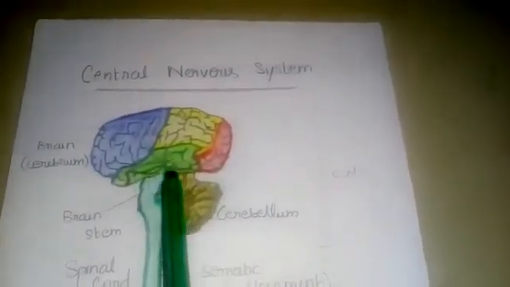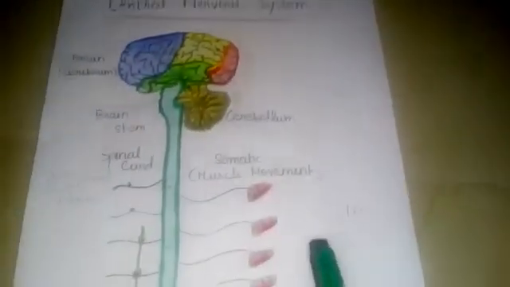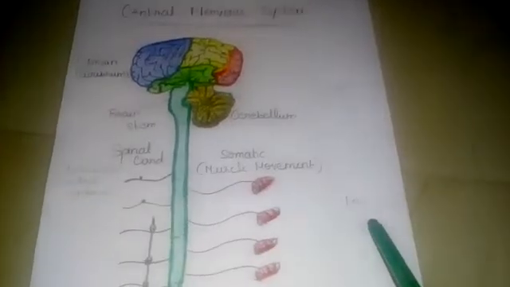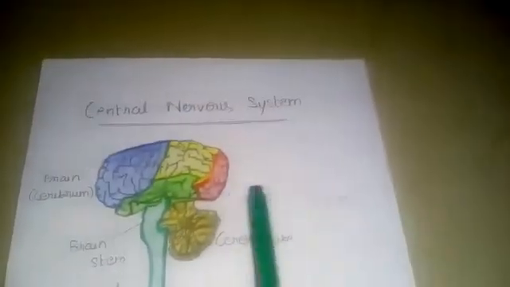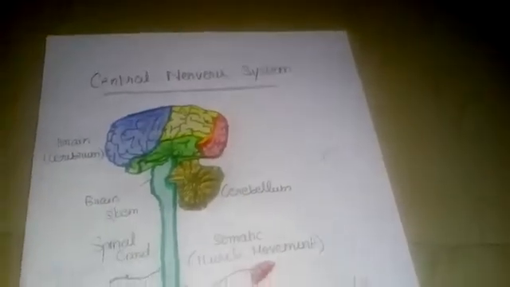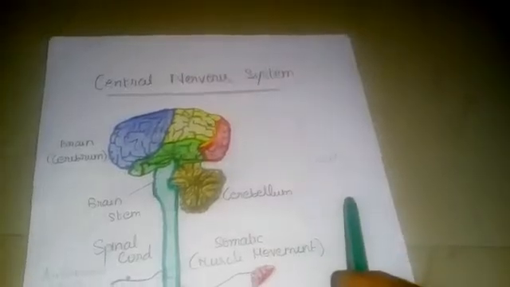This part is the central nervous system, and this part is our peripheral nervous system. The central nervous system is divided into two parts: one is the brain, and the other is the spinal cord. Up to the spinal cord, this part is the central nervous system.